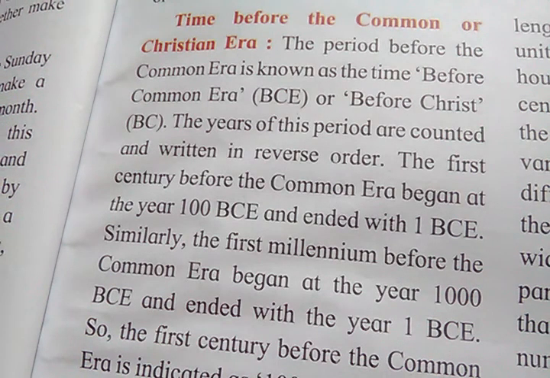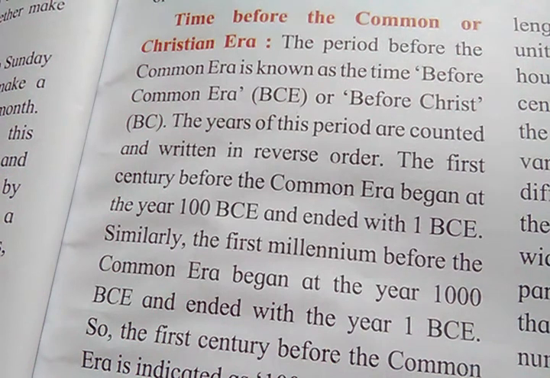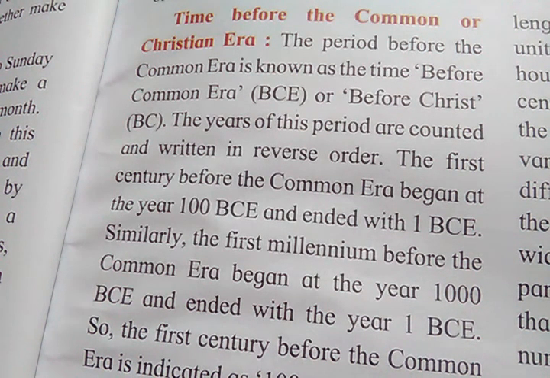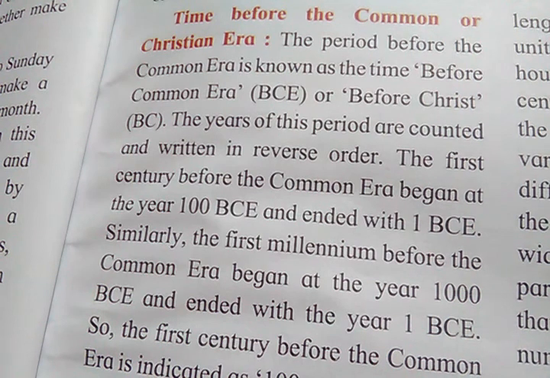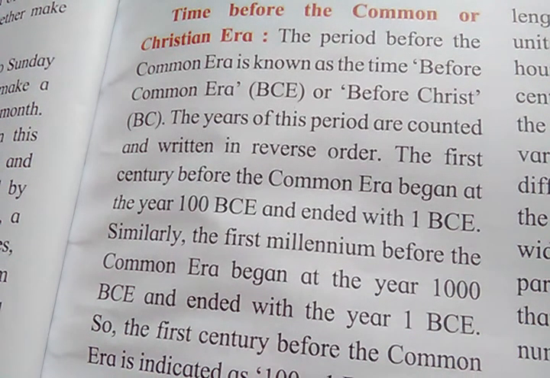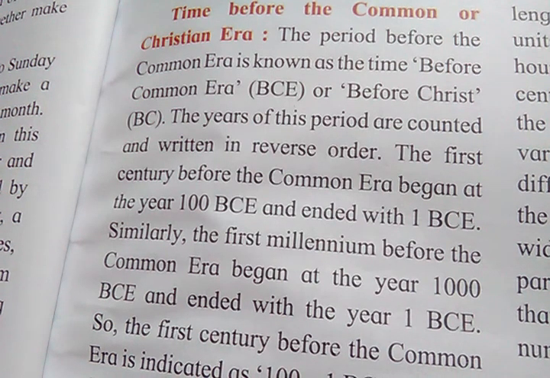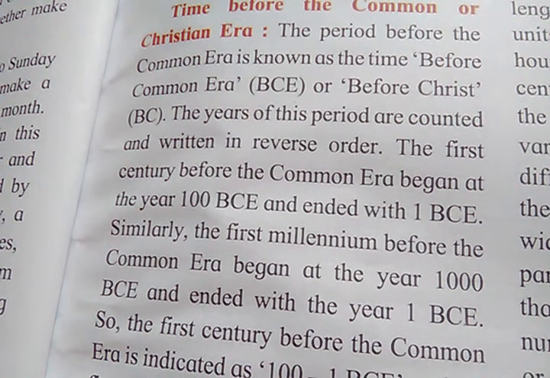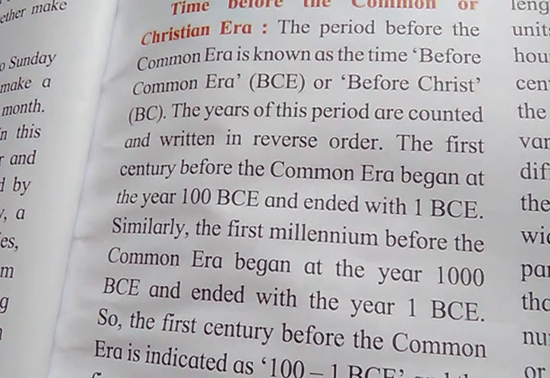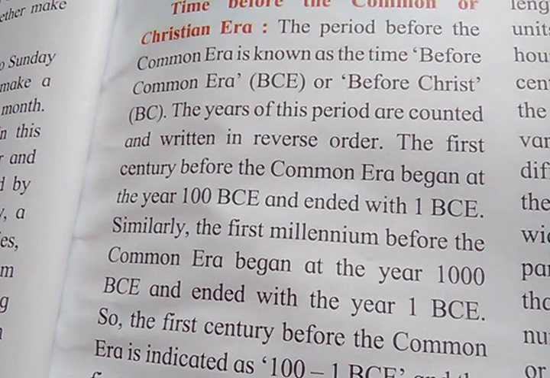Time before the Common or Christian era. The period before the Common Era is known as the time before Common Era, that is BCE or before Christ. The years of this period were counted and written in reverse order. The first century before the Common Era began at the year 100 BCE and ended with 1 BCE.